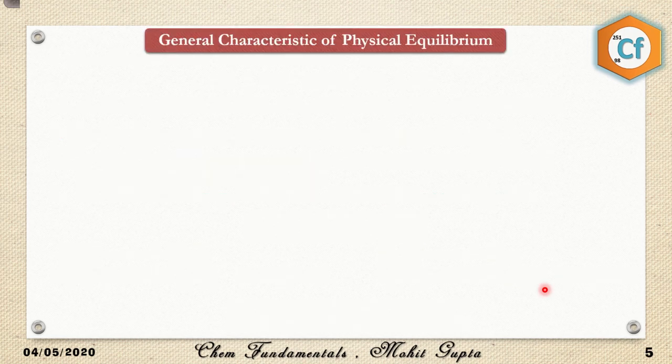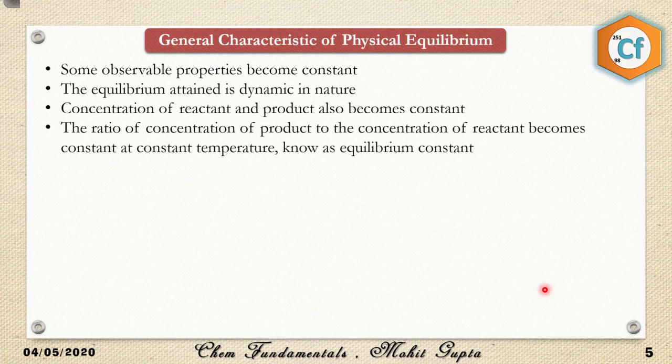Next we come to the general characteristics of physical equilibrium. Some observable properties become constant, as I said, temperature or concentration. The equilibrium attained is dynamic in nature. One important thing is that the equilibrium should be dynamic, it can't be static. Dynamic means that the rate of forward reaction is equal to the rate of backward reaction. The amount of reactant that is converted into product, the product is going to convert itself back into the reactant. So it should be dynamic in nature, it shouldn't be static. A motion should be involved during this equilibrium.